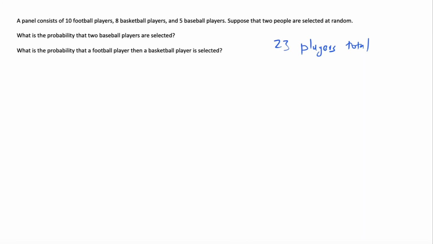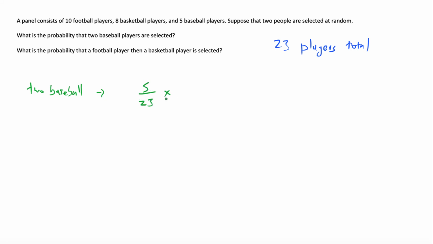So let's answer the first question here. What is the probability that 2 baseball players are selected? Remember, what has to happen if 2 baseball players are selected? The first one is a baseball player, and then the second one is a baseball player. Well, we know that there's 23 players total. We know that there are 5 baseball players. So the probability that the first player is a baseball player is 5 over 23.